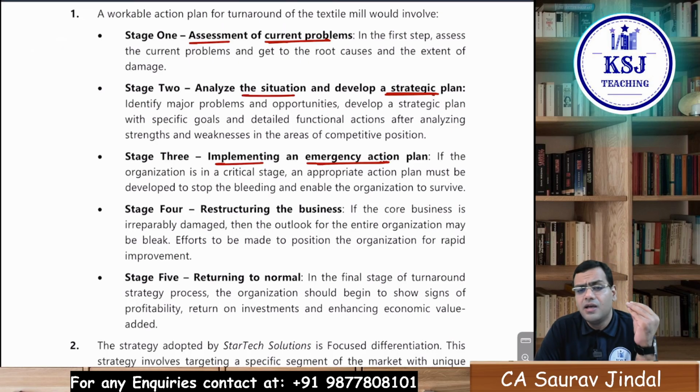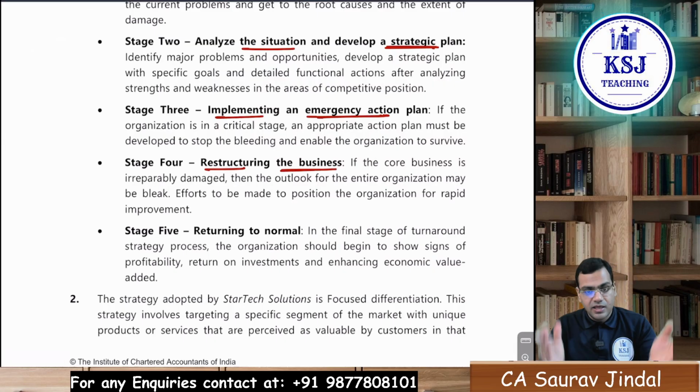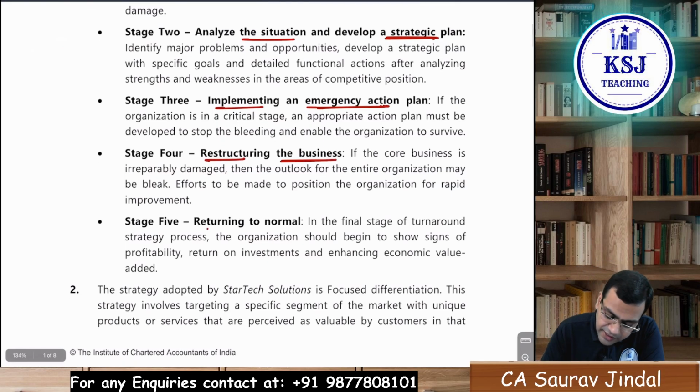It may be cost cutting, it may be selling some part of the machinery or something, right? If you are going into negative cash flows, you immediately need some cash flow. Then restructuring the business. Restructuring the business means you might restructure the whole hierarchy, managers, employees, everything. Then returning to the normal.